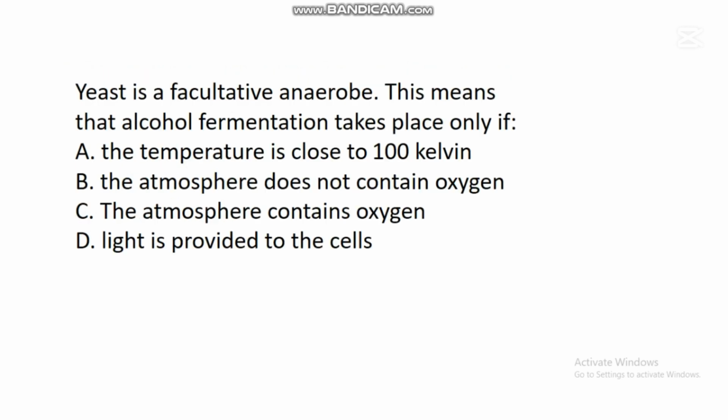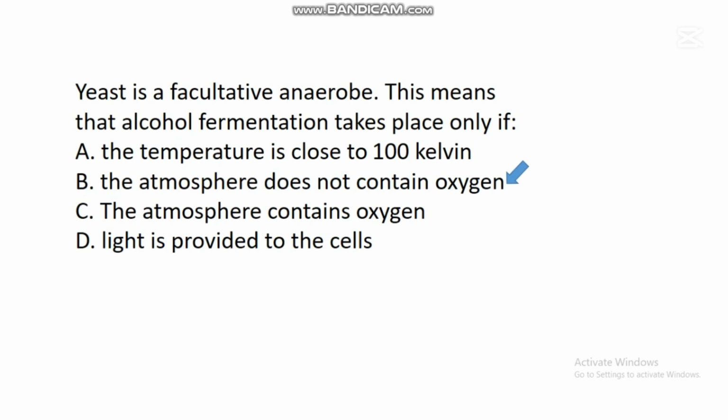The next question says, yeast is a facultative anaerobe. This means that alcohol fermentation takes place only if dash. A. The temperature is close to 100 Kelvin. B. The atmosphere does not contain oxygen. C. The atmosphere contains oxygen. D. Light is provided to the cells. In this question, the correct answer is B. The atmosphere does not contain oxygen.